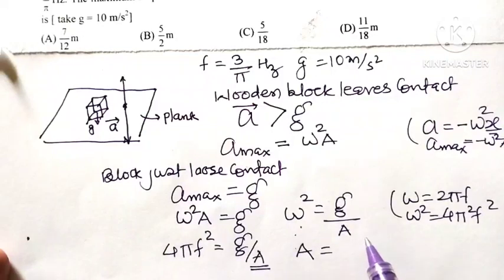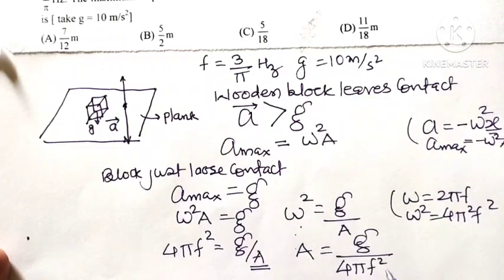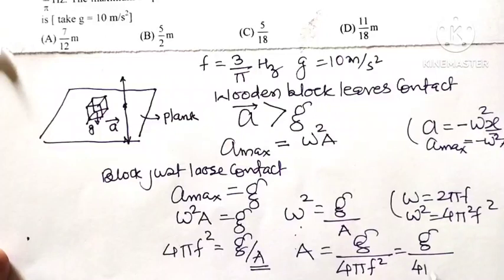So A is equal to g divided by 4 pi square f square.